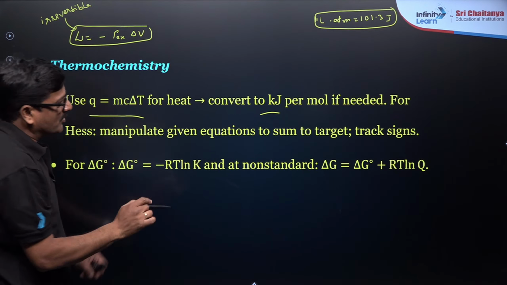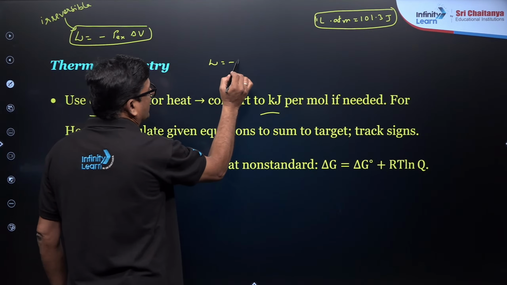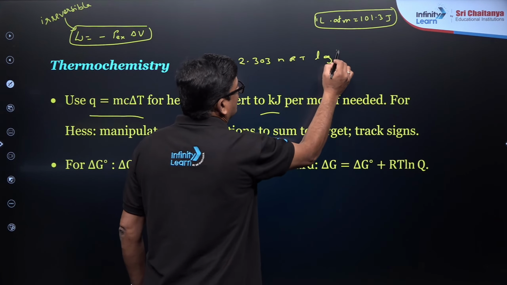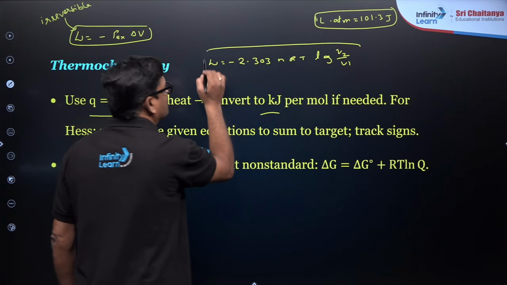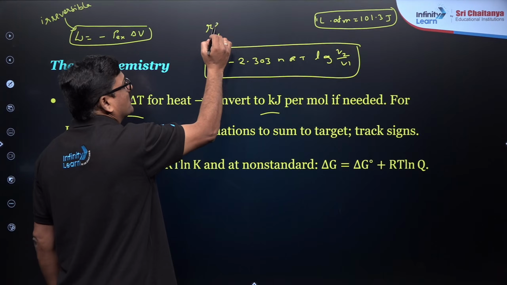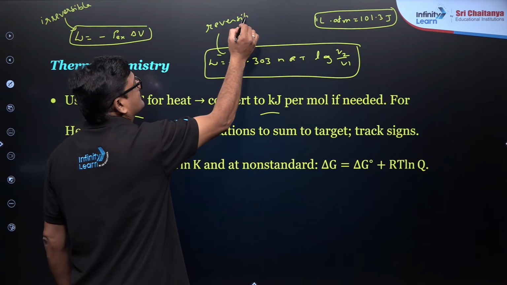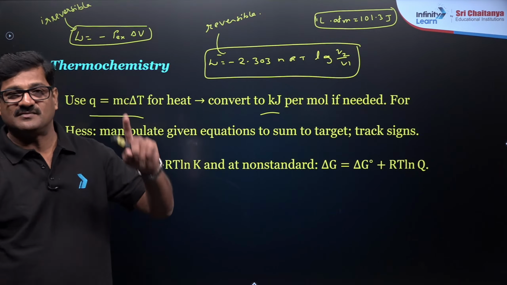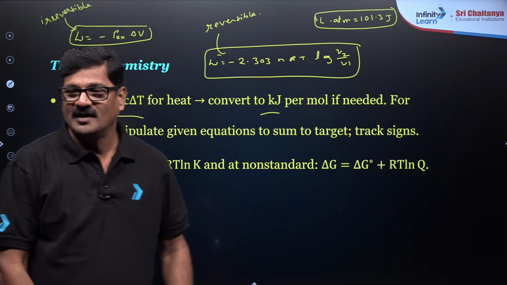For a reversible process, work done is equal to minus 2.303 nRT log V2 upon V1. Which formula will you use if it is a reversible isothermal process? Reversible isothermal process. Isothermal process is the process where dT is equal to 0, right?